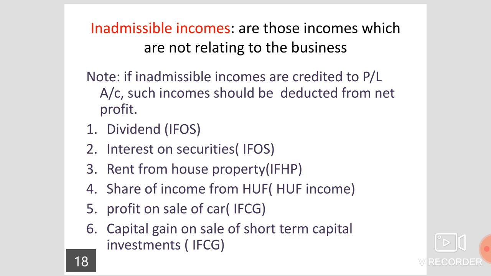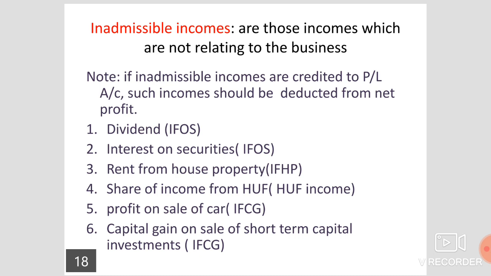Now let us discuss inadmissible incomes. Inadmissible incomes are those incomes which are not relating to the business, but still sometimes he is going to show it in the credit side of the P&L account.